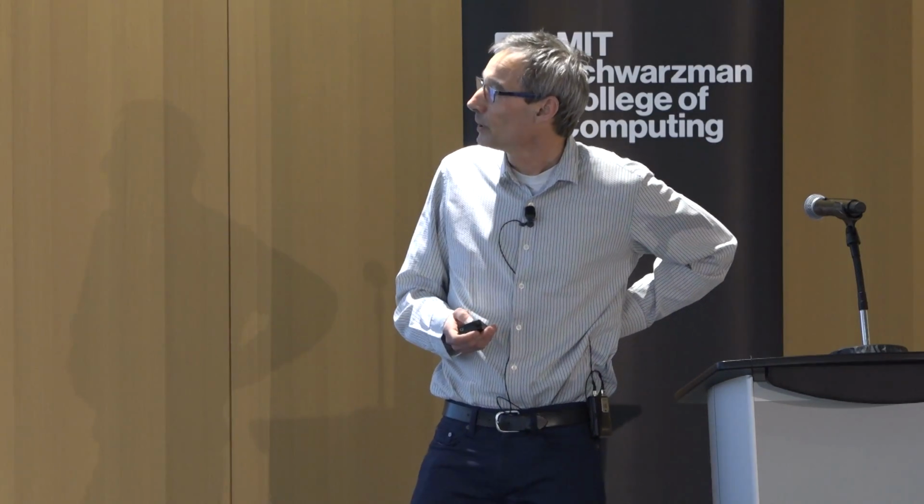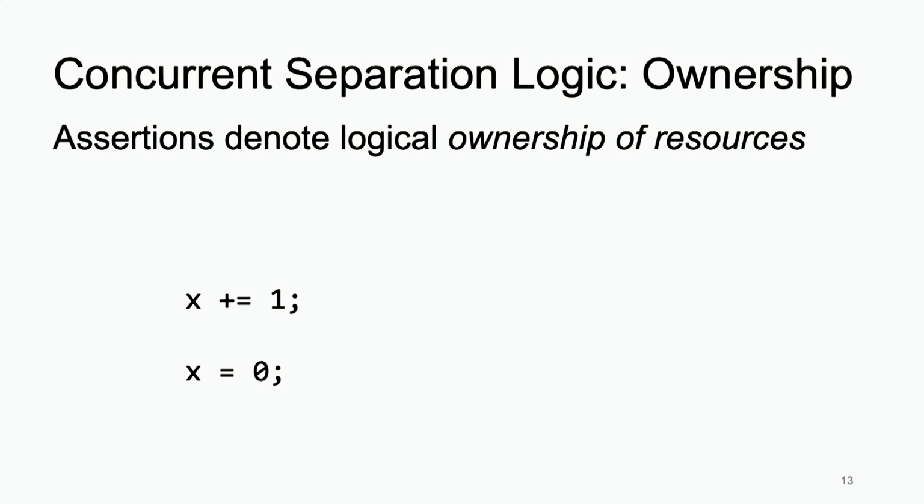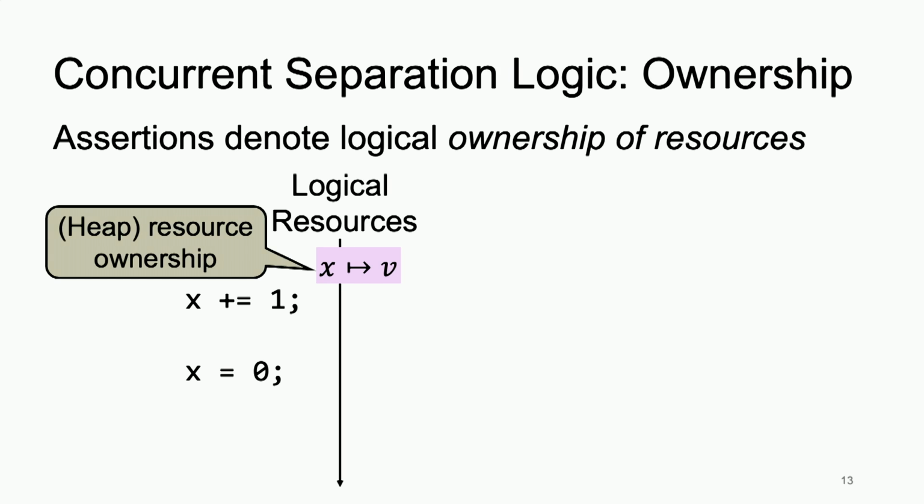So I'm going to tell you a little bit about concurrent separation logic, just to give you a flavor, because I need to present that before I can explain our extensions to it. Let's say you have a simple program that runs as a single thread which manipulates a variable x. Concurrent separation logic gives you assertions about logical resources, which are proof concepts that, for example, correspond to this particular physical variable x.